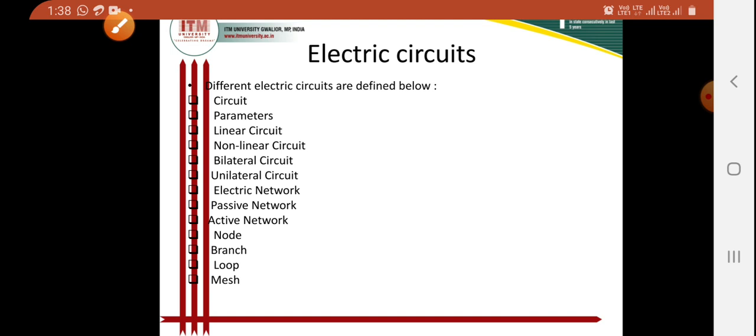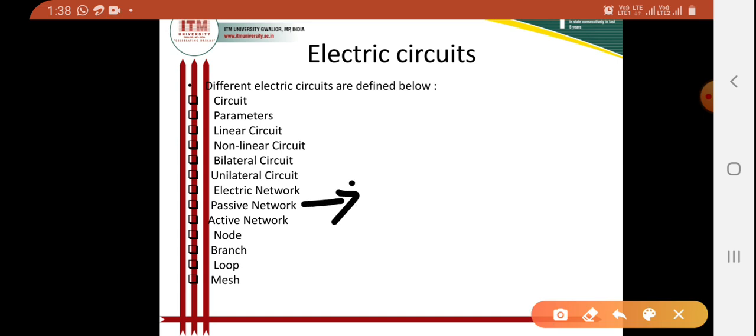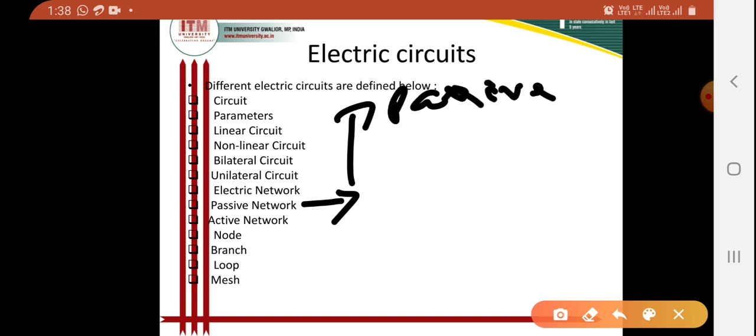Now I want to talk about passive network. What is a passive network? It is a network which contains no source of EMF in it.